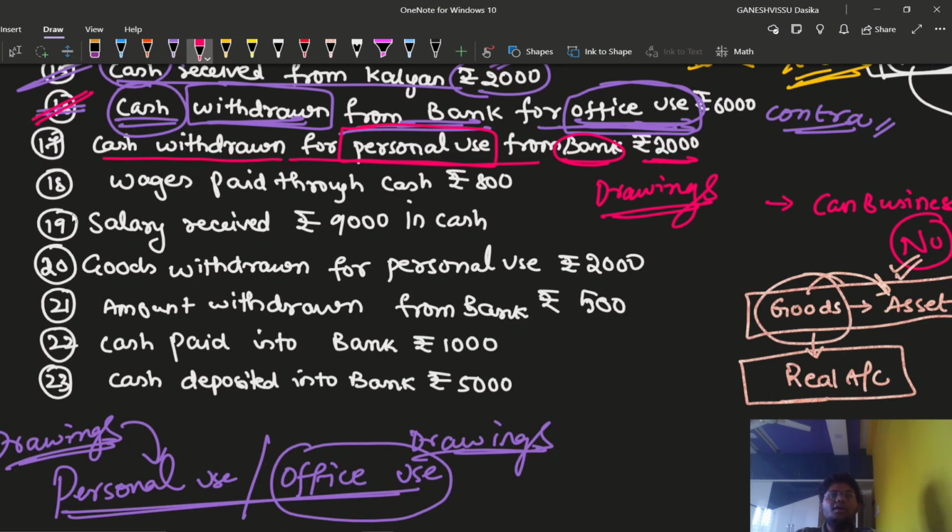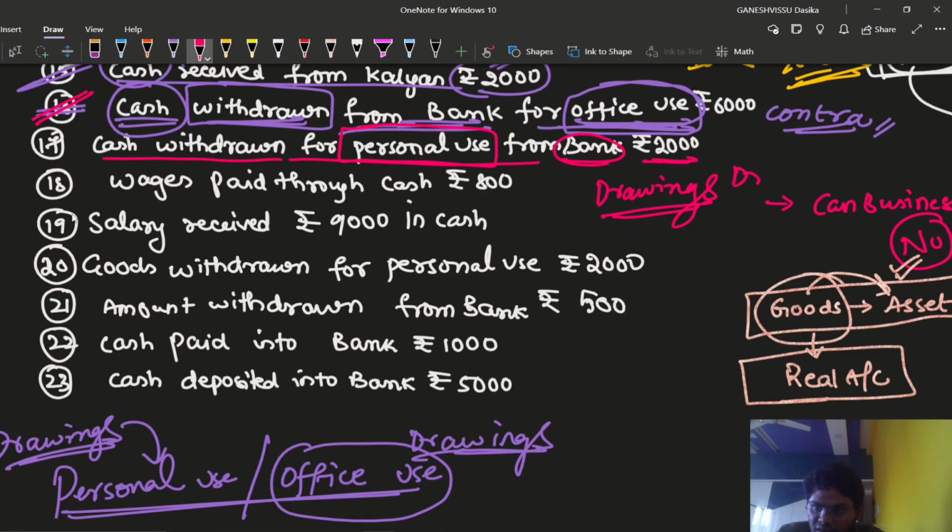We are withdrawing cash, so cash is coming into the business, or else we can think that cash is going to the proprietor for personal purpose. As it is related to the proprietor's personal use, we are going to debit his account, right? So we are going to write the proprietor's account. And the proprietor's account is replaced with what? Drawings account.